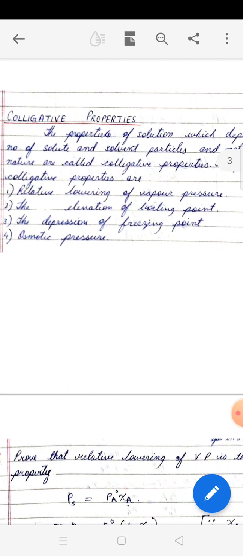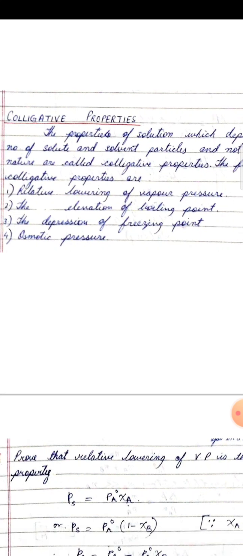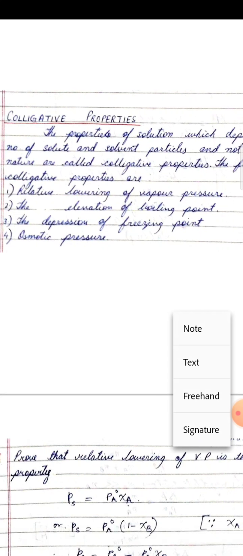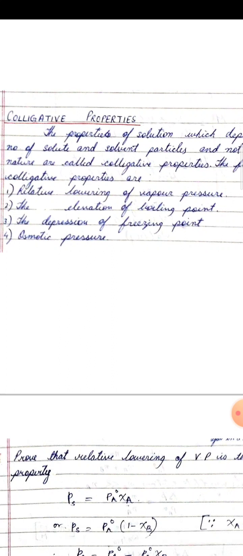So what is relative lowering of vapor pressure? You know that when you are adding a non-electrolyte, non-volatile solute to a solvent, the vapor pressure of the solvent decreases. This decrease is called lowering of vapor pressure. Lowering of vapor pressure is not a colligative property. But what is a colligative property is relative lowering of vapor pressure. Now, what is the difference? When we say relative lowering of vapor pressure, it means the decrease in the vapor pressure with respect to the vapor pressure of the pure solvent. That is called relative lowering of vapor pressure.